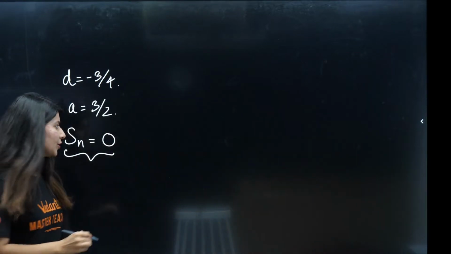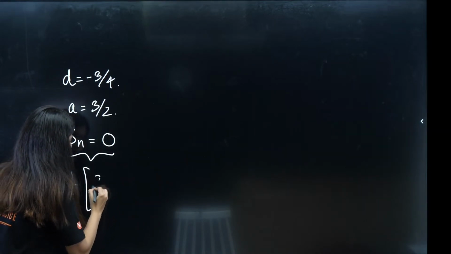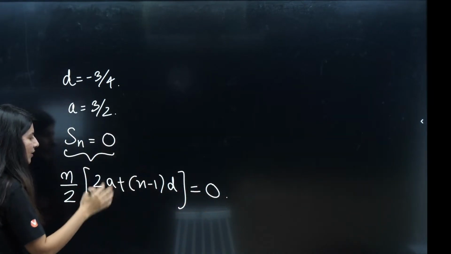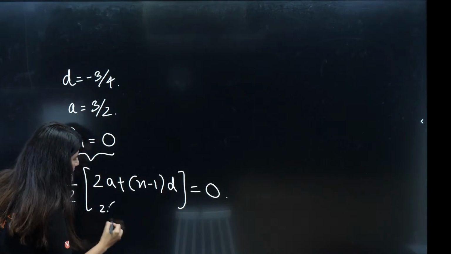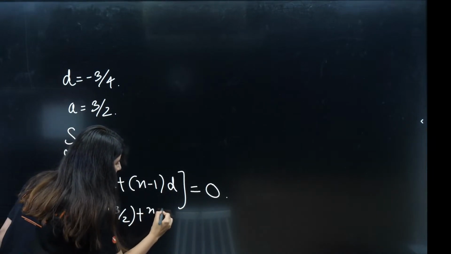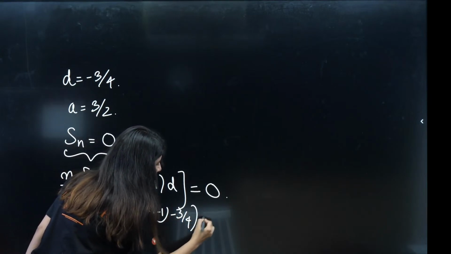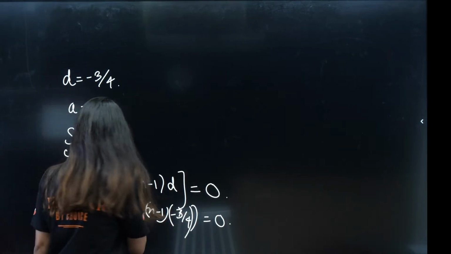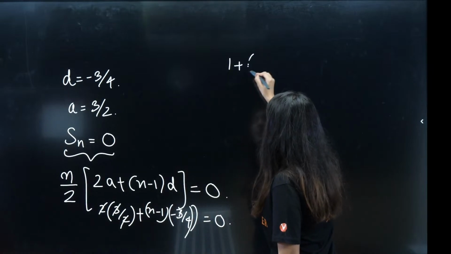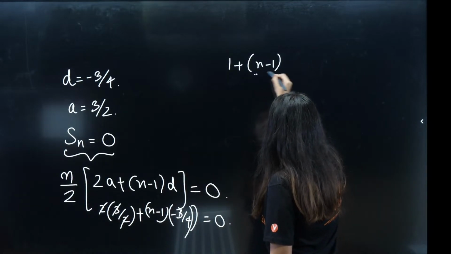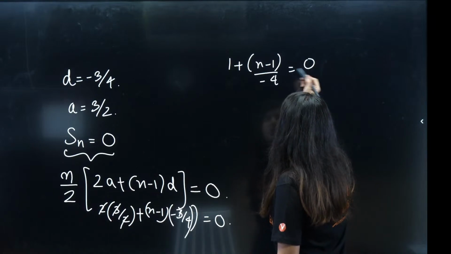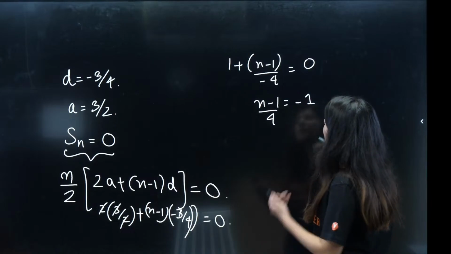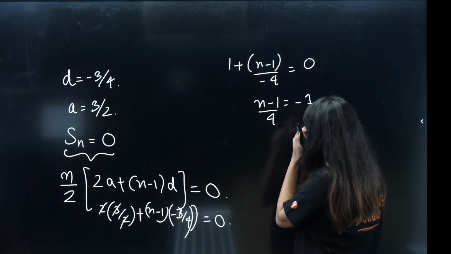Right? So this will become n upon 2 times (2a plus (n minus 1)d) is equal to 0. n by 2 is gone. Put the value of a. So 2 into minus 3 by 2 plus (n minus 1) times 3 by 4 is equal to 0, right? 3 you can take out common. 2 is gone. So 1 plus (n minus 1) by 4 is equal to 0. So (n minus 1) by 4 is equal to minus 1, right? So n is what?